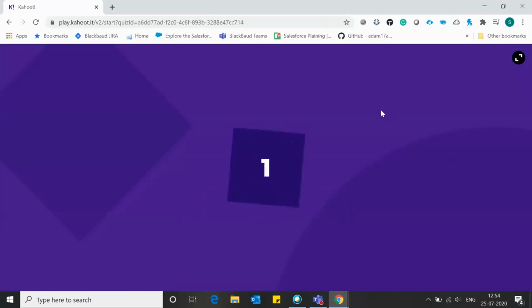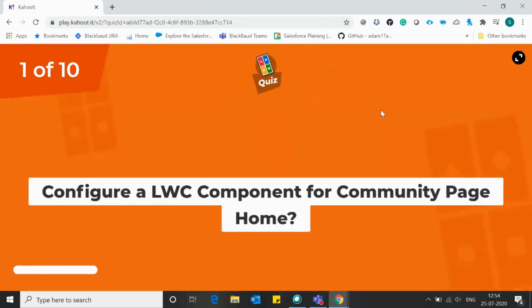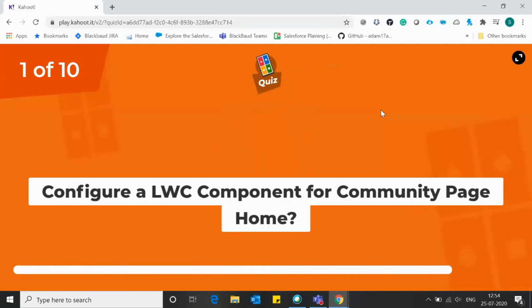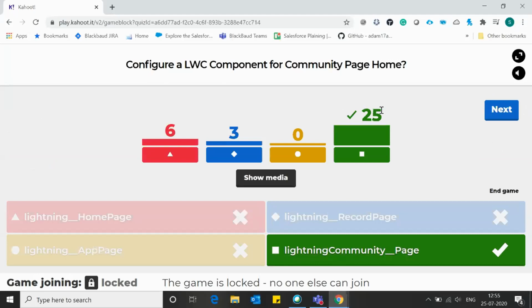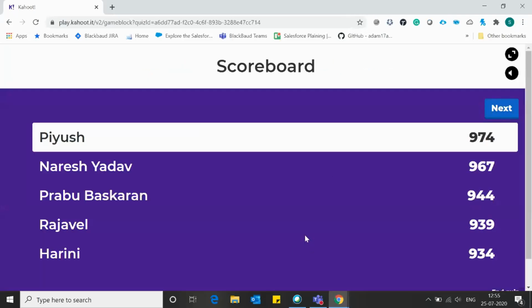Here is the first question coming. Configure LWC for community page home. Here are the answers. Oh, last one, Lightning community page. Okay, move. Piyush is going on the top.